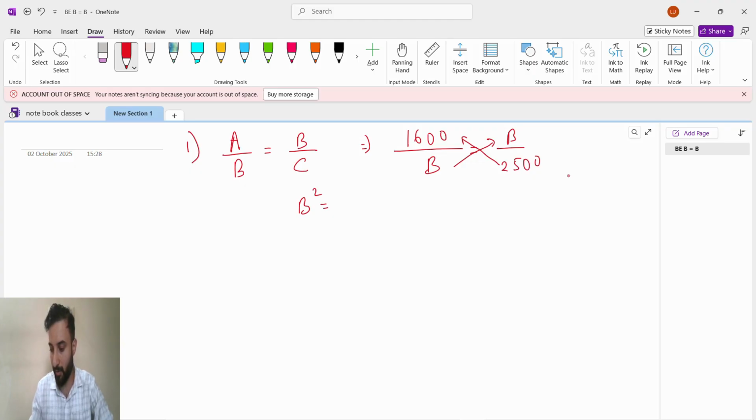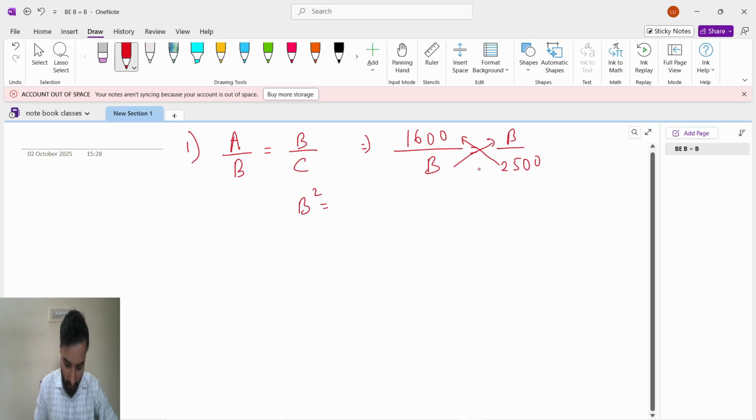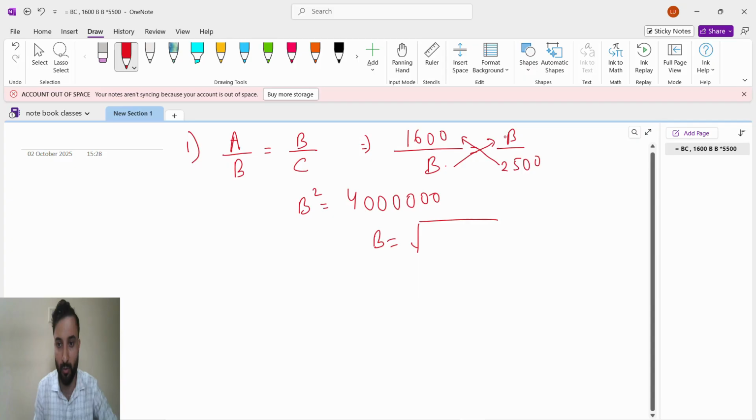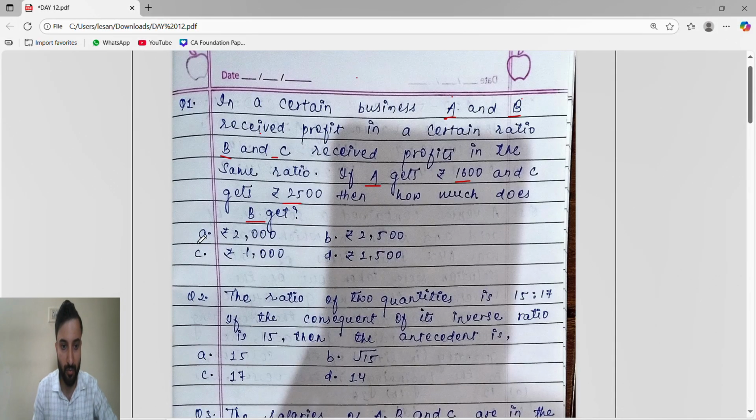2500 into 1600, we will get 4, then 6 zeros. So B square is this much, because B into B is B square. So B equals the square root of this, 4 followed by 6 zeros. Taking the square root, we get 2000. B is 2000.